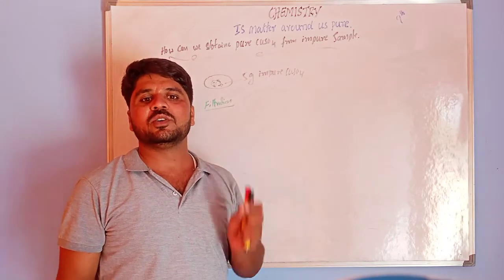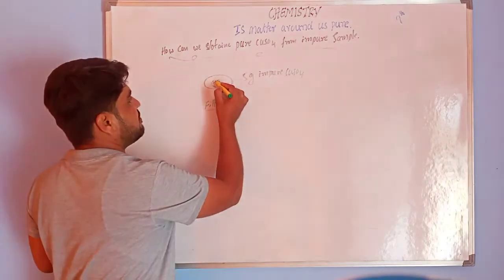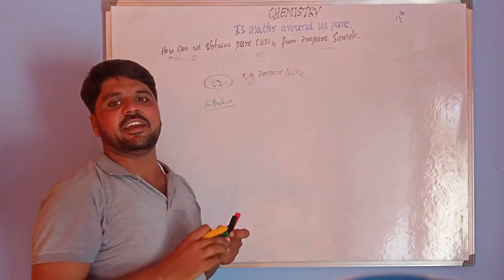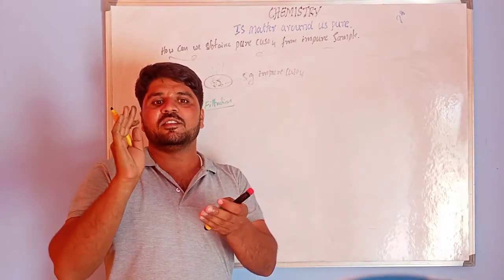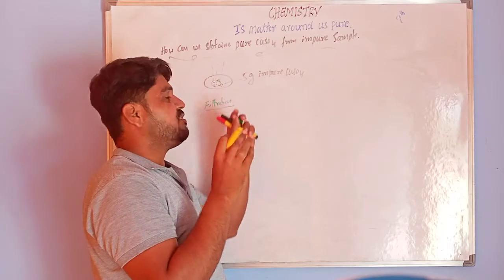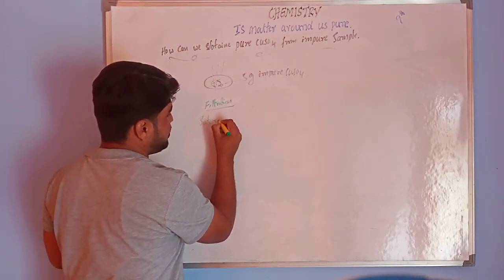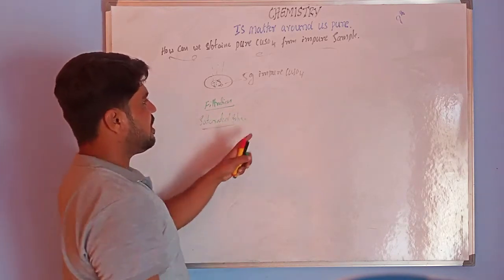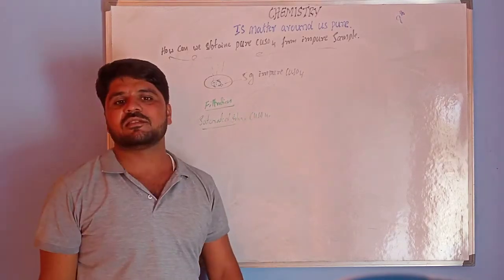Then evaporate the water from the copper sulfate solution. From this evaporation we get a saturated solution of copper sulfate.